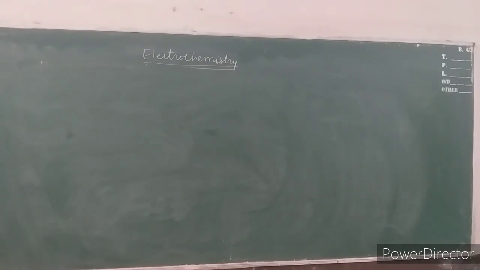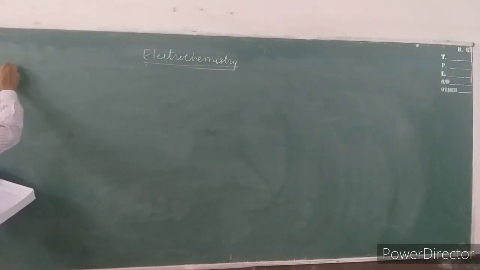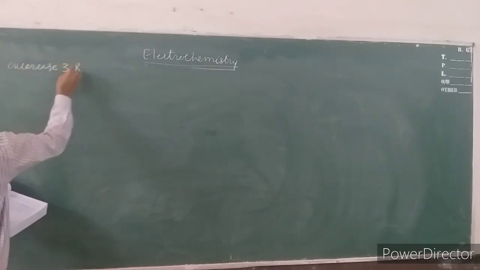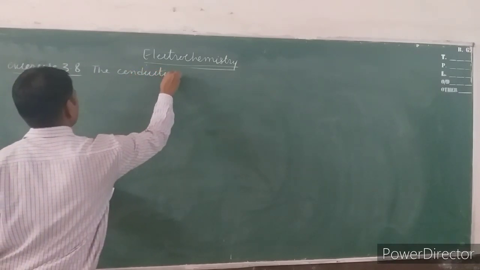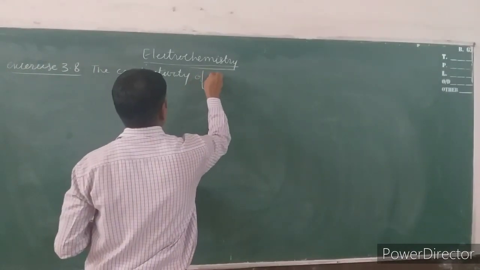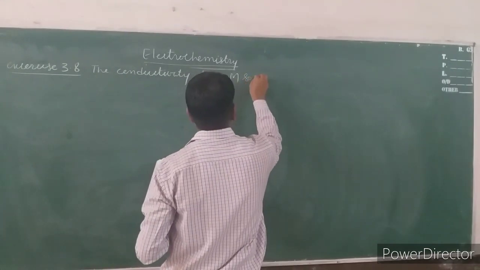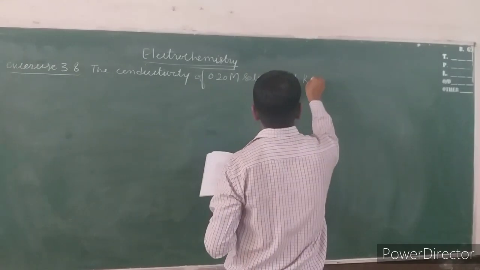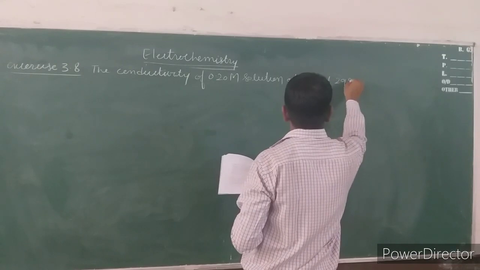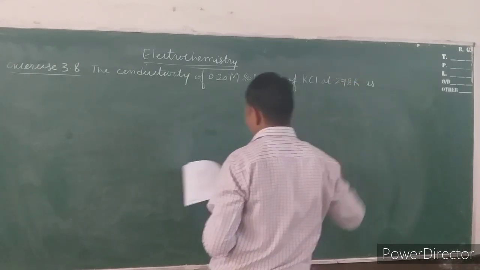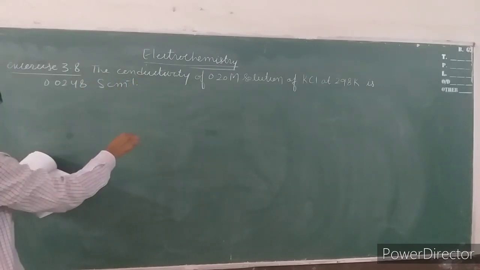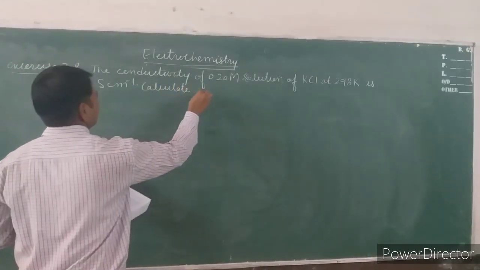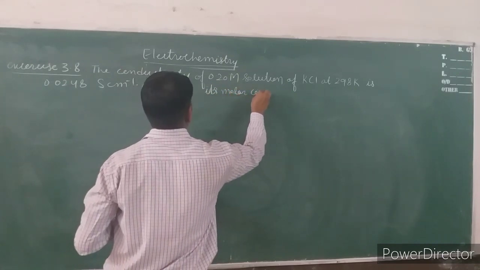And the first problem that has been given is Exercise 3.8, and the problem is that the conductivity of 0.20 molar solution of potassium chloride at 298 Kelvin is 0.0248 Siemens centimeter inverse. Calculate its molar conductivity.